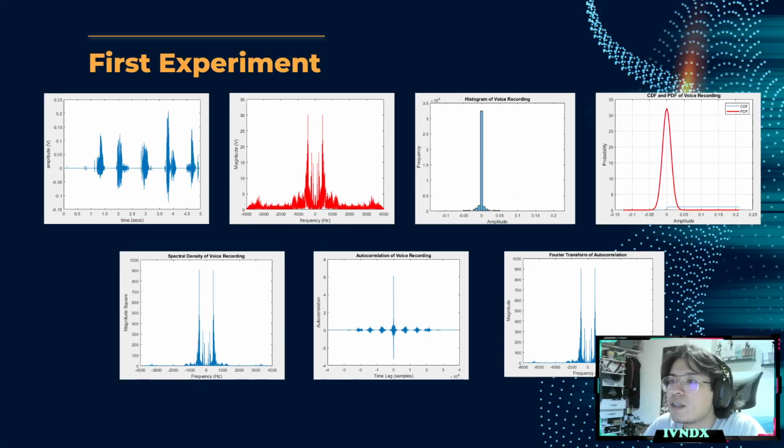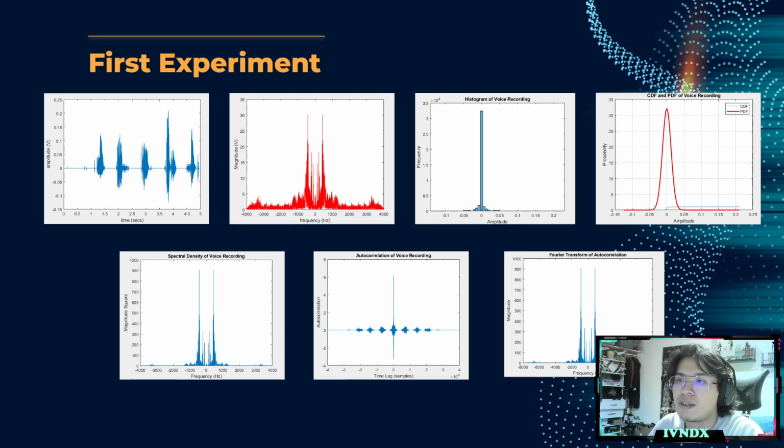Well, the first experiment is a simple recording, one single recording. This is mine. In this case, we have first the waveform, counting from 1 to 5, since the length of the recording was 5 seconds. Next, we have the frequency graphed in red. Next, a histogram of the voice recording, CDF and PDF plots for the voice recording that are shown together. Then the spectral density, and finally the autocorrelation, then the Fourier transform of this autocorrelation.